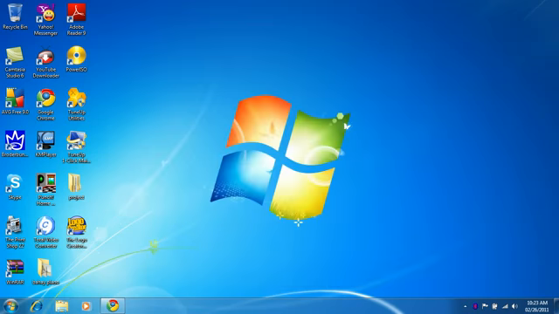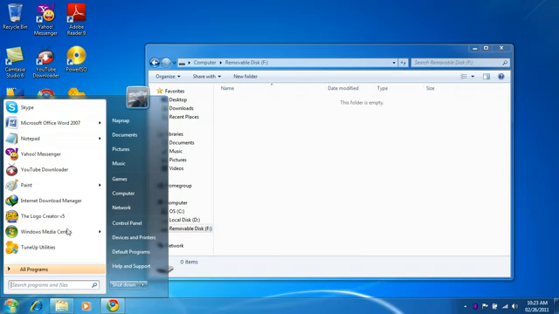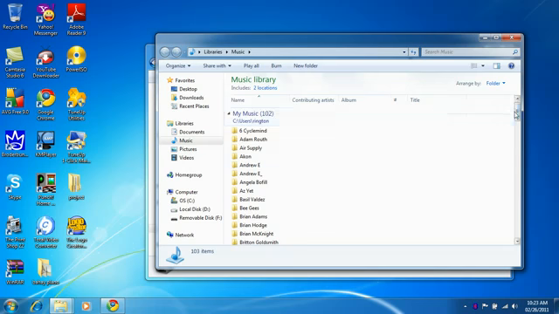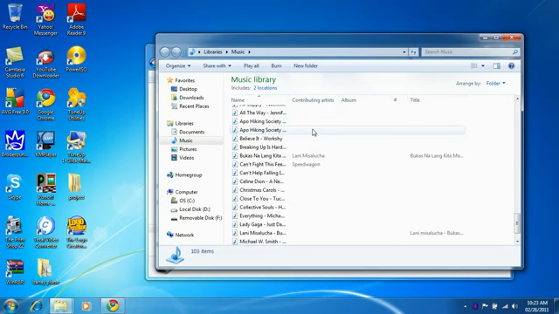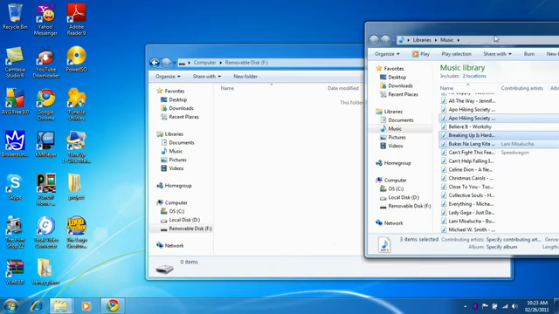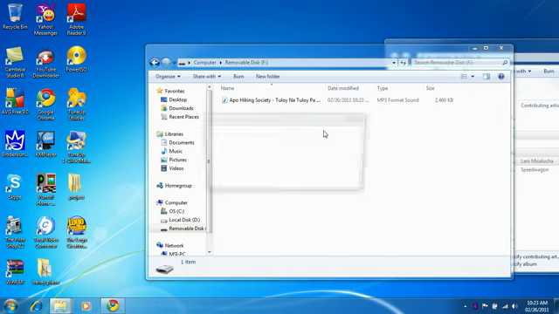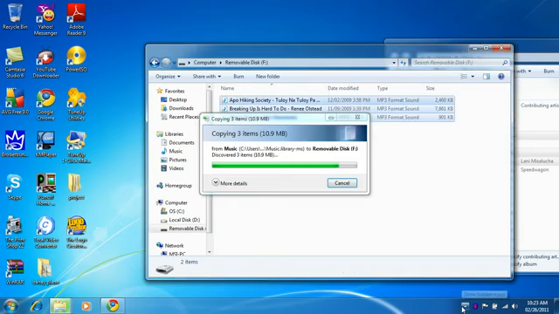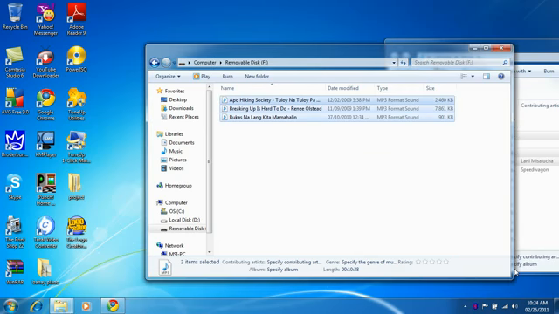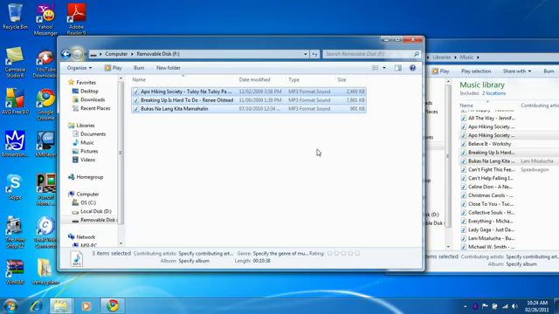Okay, I'm gonna put a music file sample, these 3 files. Okay, so I'm gonna copy. Okay, test complete. So it's effective.